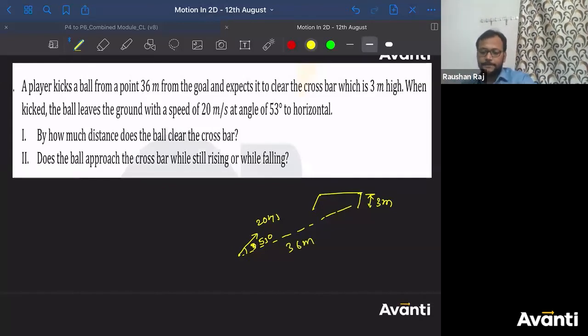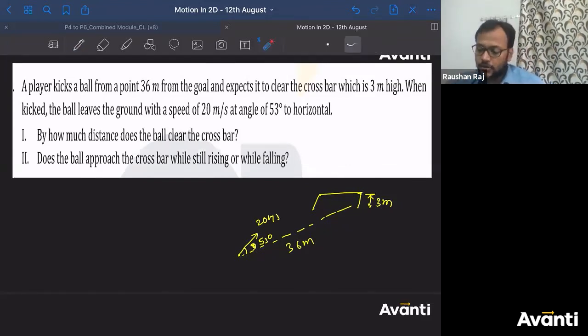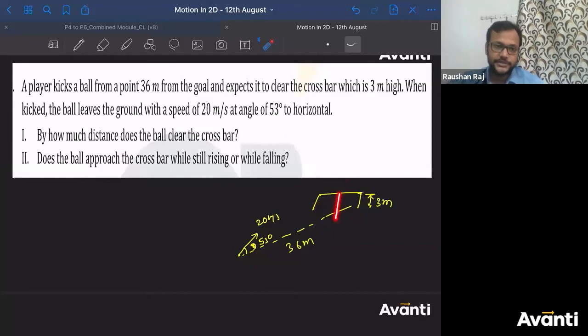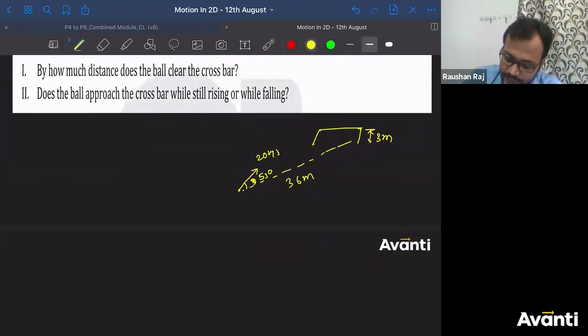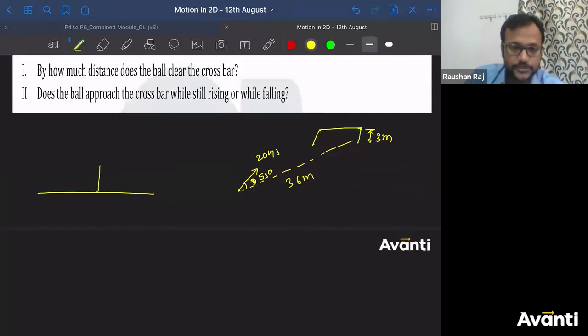Question is, by how much distance does the ball clear the crossbar? By how much distance does the ball clear the crossbar? So how far from the crossbar will it be? Whether it'll go above this or below this. If the ball is going to go above this, by how much distance? If the ball is going to go below this, then how much distance? All right. So I'm going to show it to you in this way. Let us say this is the horizontal line, and here is the goal post.